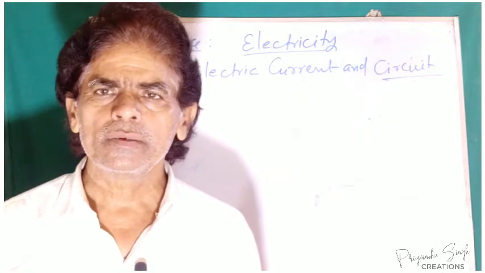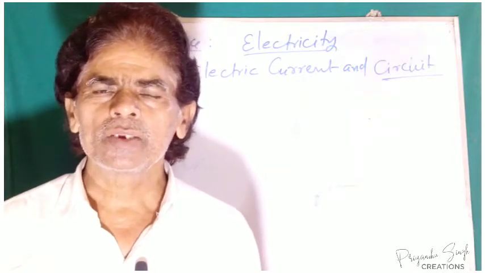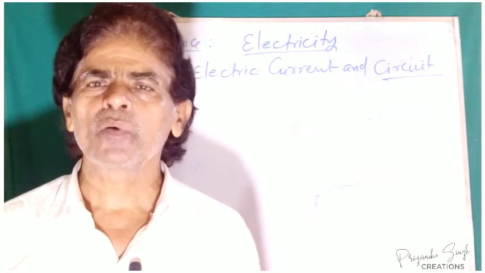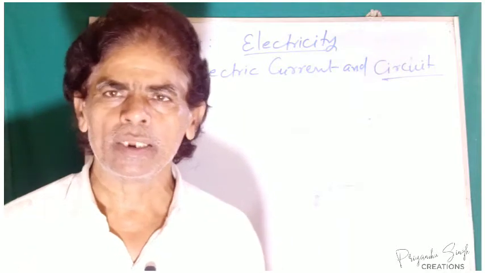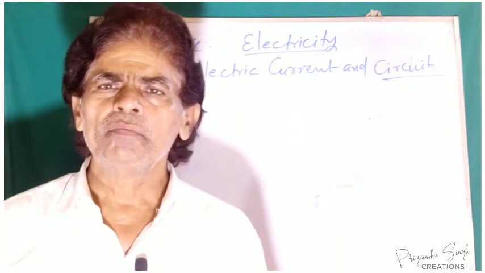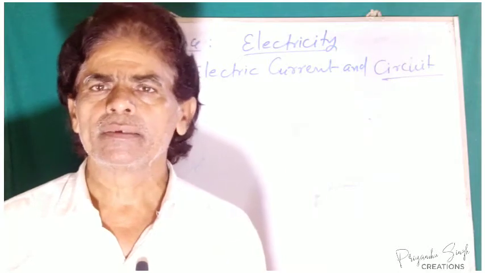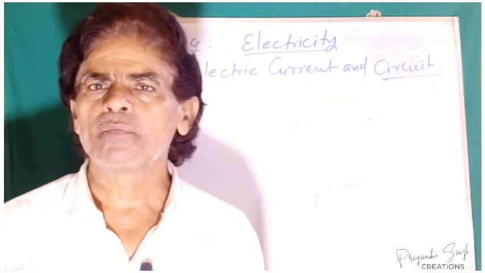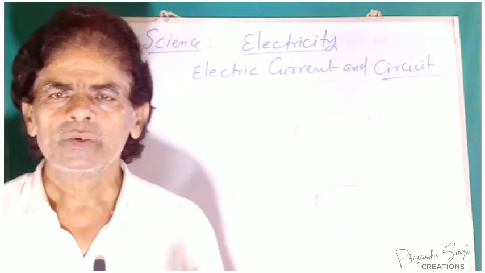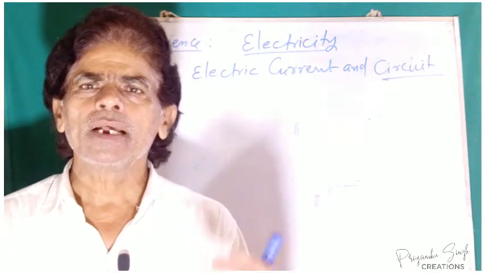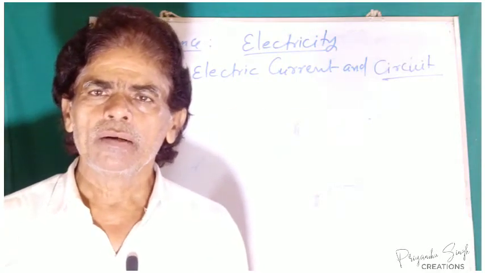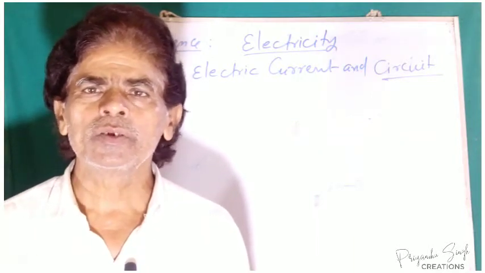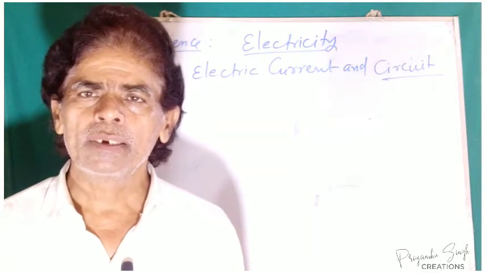What are electric charges? Electric charges are the residual charge present on a body after the transfer of electrons from one body to another. So if a body possesses some sort of charges, like positive charges or negative charges, and the charges are stationary, present on the surface of the body, they do not constitute electric current.